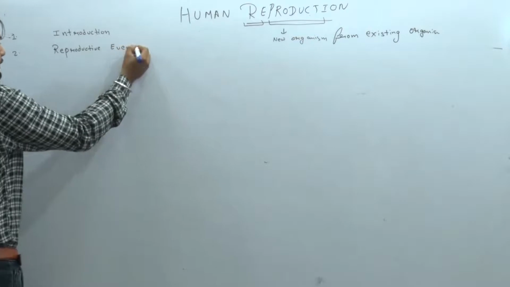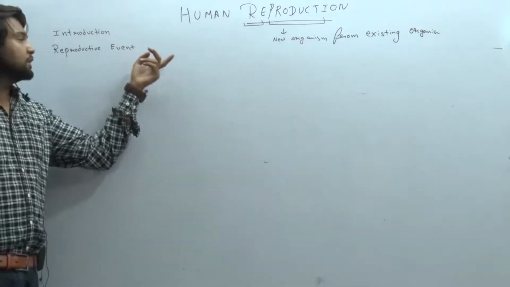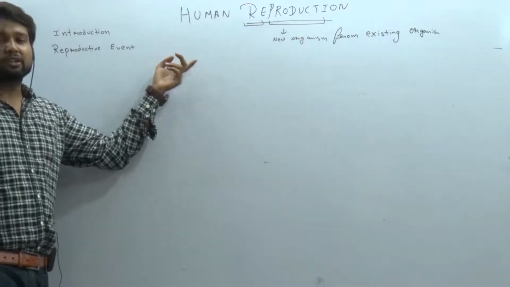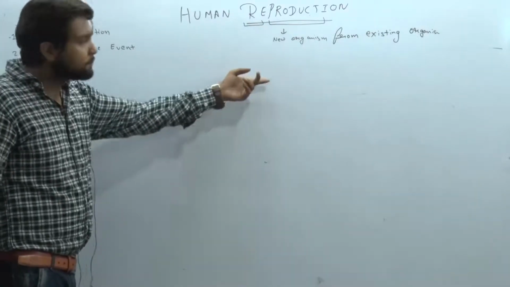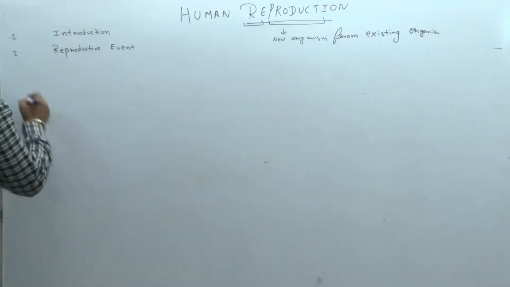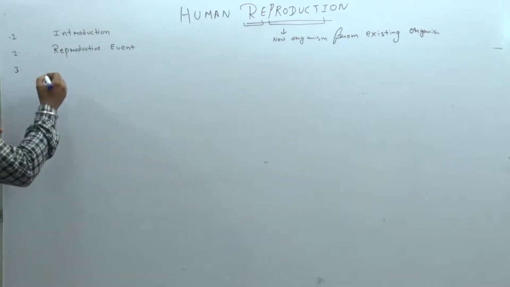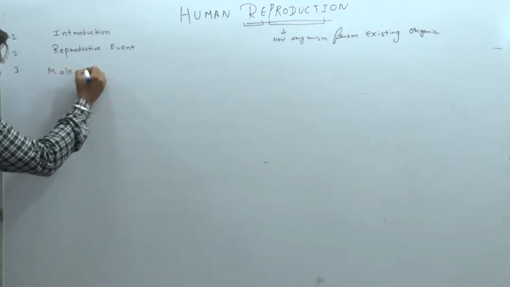In this reproductive event, we have covered the formation of gametes, gametogenesis, insemination, fertilization, implantation, gestation, parturition. That GP, GP we have seen in the reproductive event. The third topic after the reproductive event is the male reproductive system.